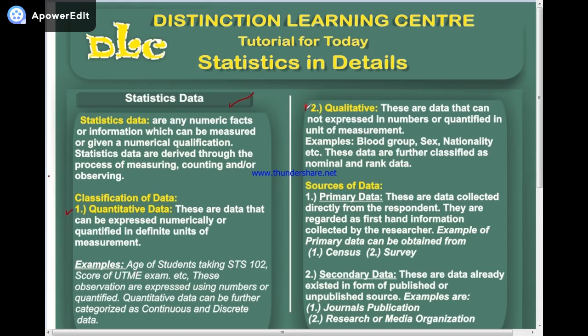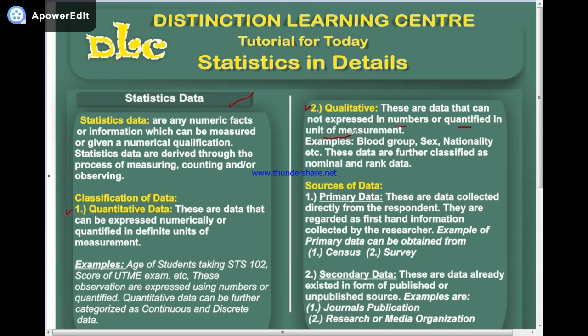Now, let's move to the second one, which is qualitative data. Qualitative data, these are data that cannot be expressed in number or quantified in unit of measurement. That is, these are data that cannot be measured in form of number or quantified in form of measurement.